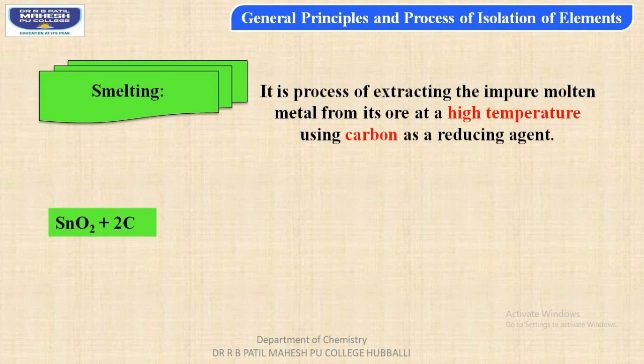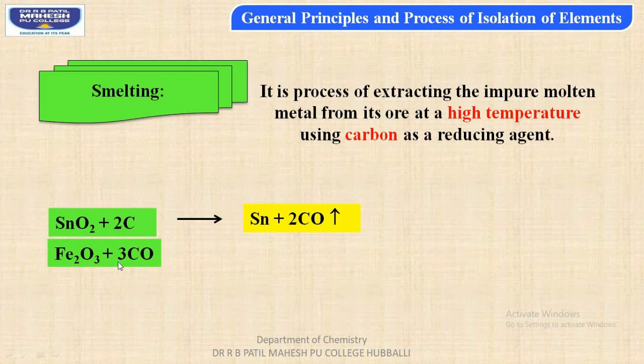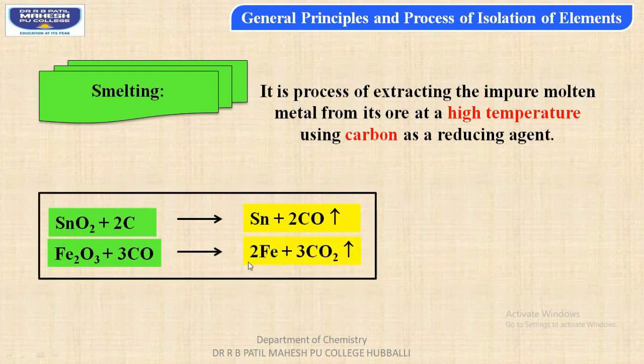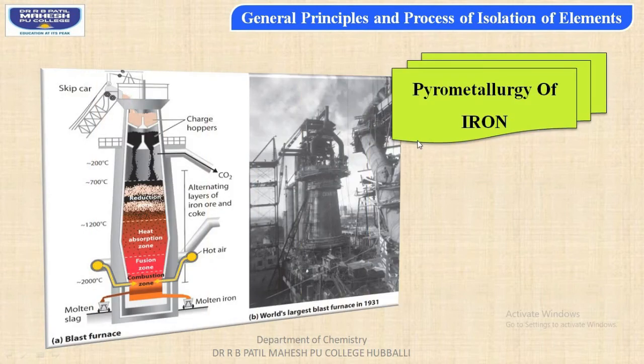When tin oxide is reacted with carbon as a reducing agent, tin oxide is reduced to tin in elemental state, and carbon is oxidized to carbon monoxide. Next reaction: when ferric oxide is reacted with carbon monoxide, we get elemental iron along with carbon dioxide vapors.